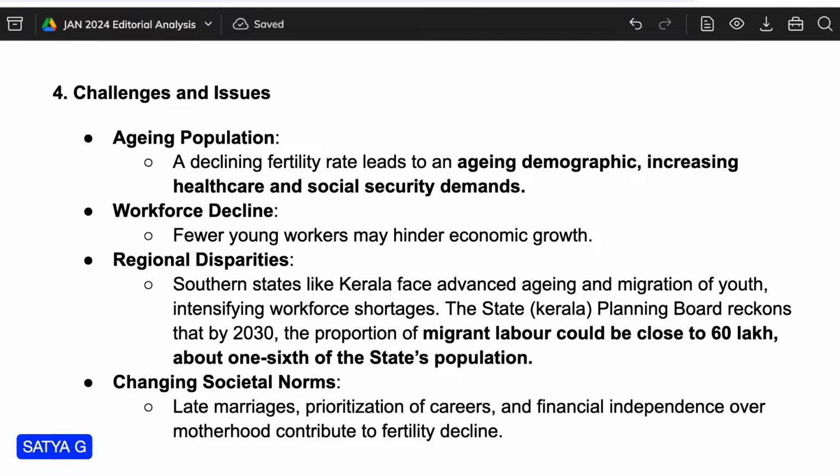When it comes to challenges, when the fertility rates are decreasing and population is stabilized, what will happen? The aging population will increase. Right now, we are seeing Japan, South Korea, where more aging persons are there. So aging demographics will increase, healthcare expenditure increases and social security demands increase.